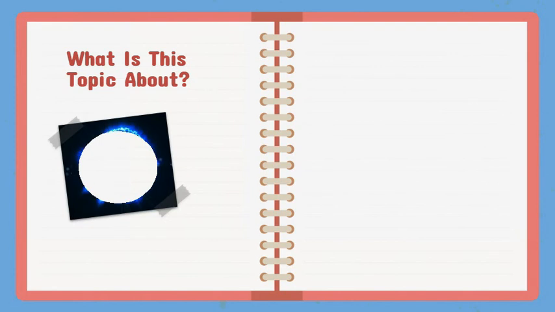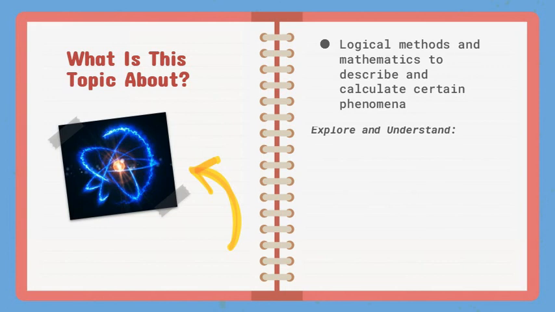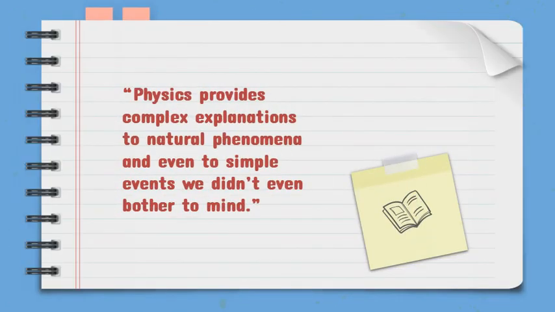Physics uses logical methods and mathematics to describe and calculate certain phenomena. For example, why is the sky blue? It will lead you to explore and understand electromagnetic waves, wave-particle duality, and the energy levels of atoms. Physics basically provides complex explanations to natural phenomena and even to simple events we didn't even bother to mind.